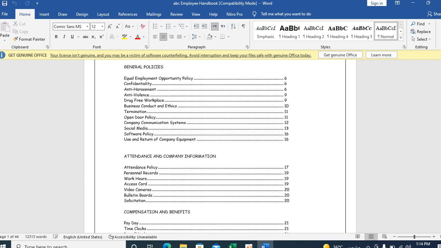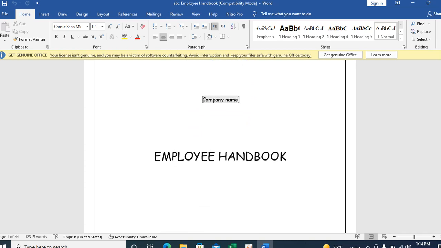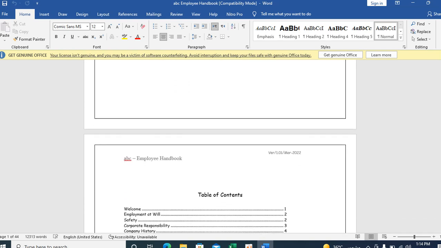Okay, the employee handbook policy covers what the rules of the company are that employees have to follow. The handbook itself will be around 45 pages, and depending on your company, it may go up to 100 pages also. You are going to provide it in soft copy anyway, so no need to worry about it.